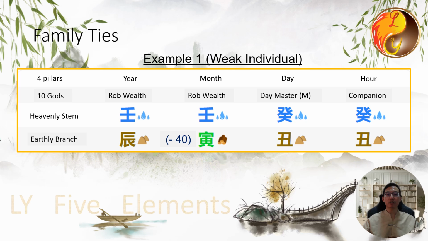You can open the charting software and randomly generate a Bazi chart. Let's analyze this Bazi. First, let's look at the relationship between the month ruler and the day master. Water produces wood, reducing its energy by 40 points. Additionally, the three earth elements restrain the water, indicating a weak individual. For a weak water element day master, favorable elements are metal and water, while unfavorable elements are wood, earth, and fire. Let's examine the relationship with his family members in the palace positions.